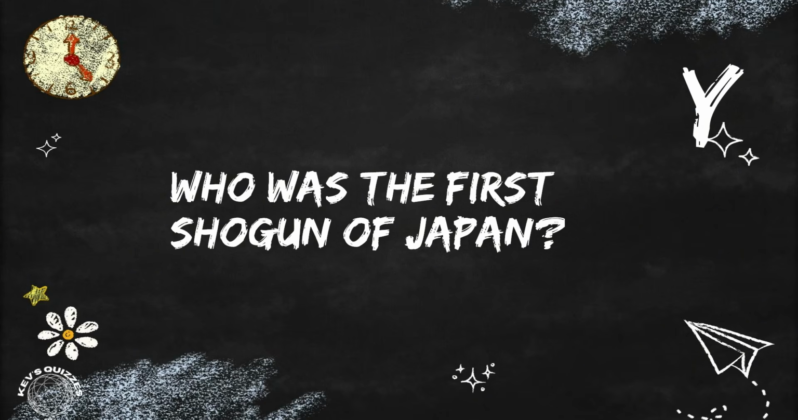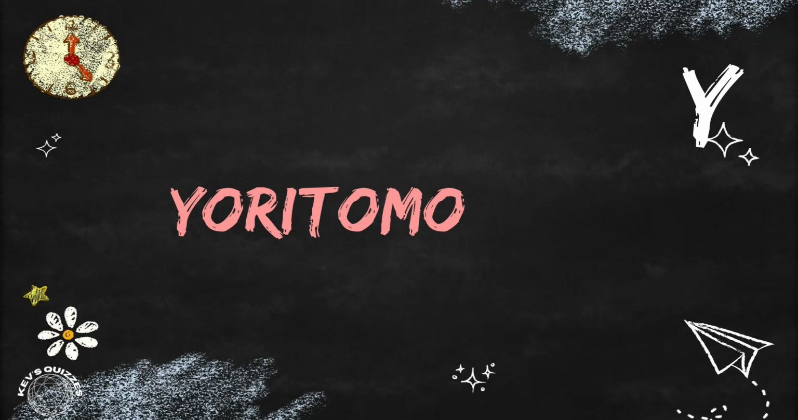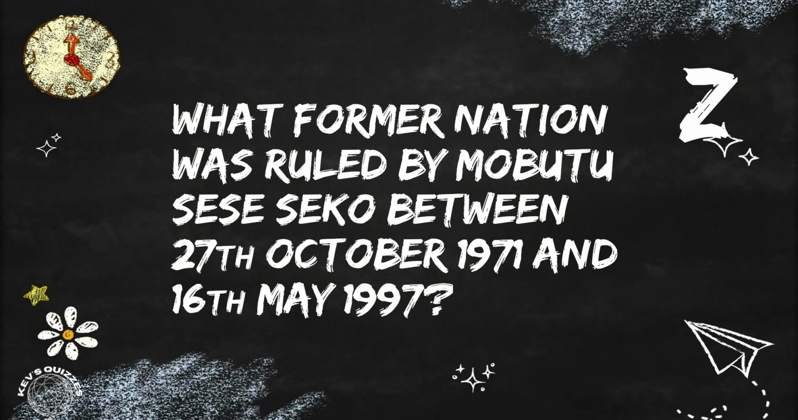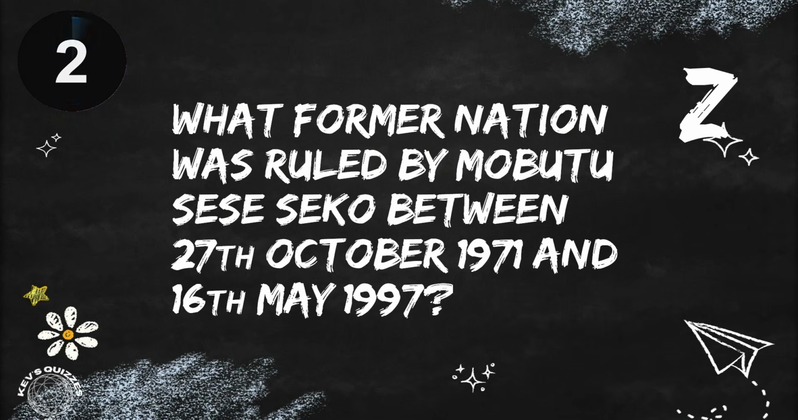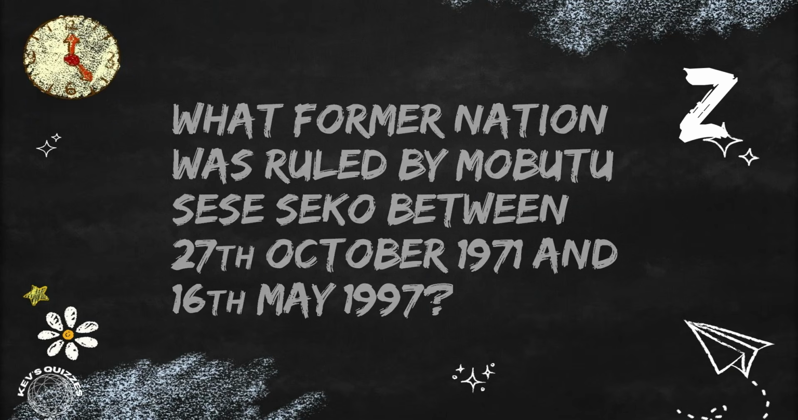Now the letter Y. Who was the first shogun of Japan? That was Yoritomo in 1185. Last one, and that's the letter Z. What former nation was ruled by Mobutu Sese Seko between 27th October 1971 and 16th May 1997? He ruled Zaire.